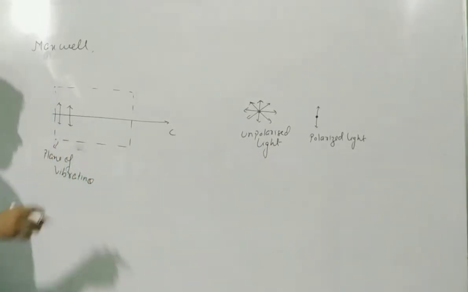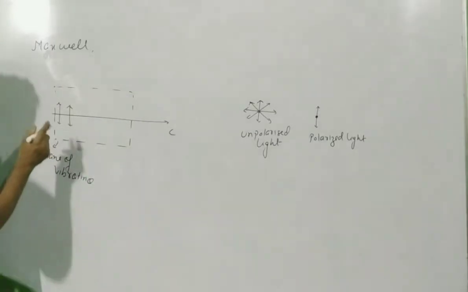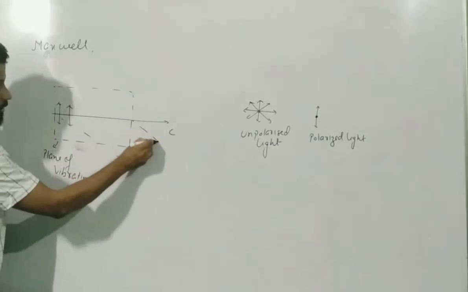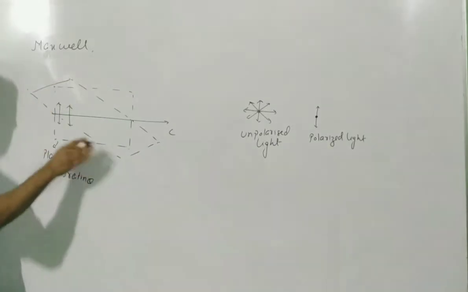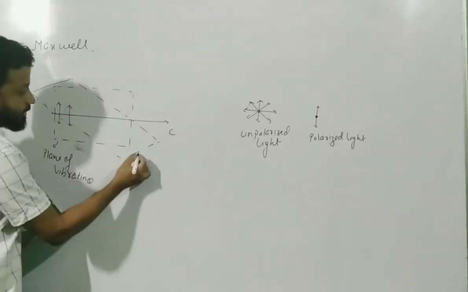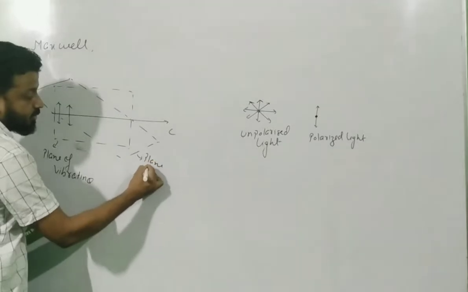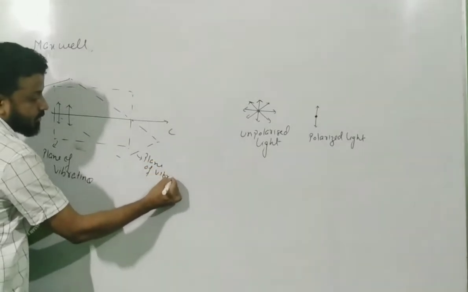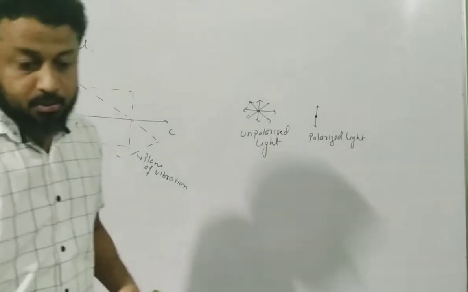And a perpendicular line, perpendicular to this, where there is no vibration, is called the plane of polarization. I'll try to explain it again.